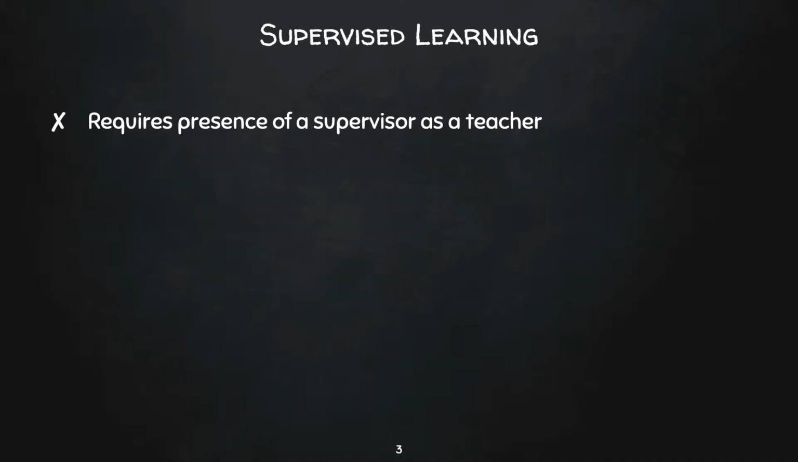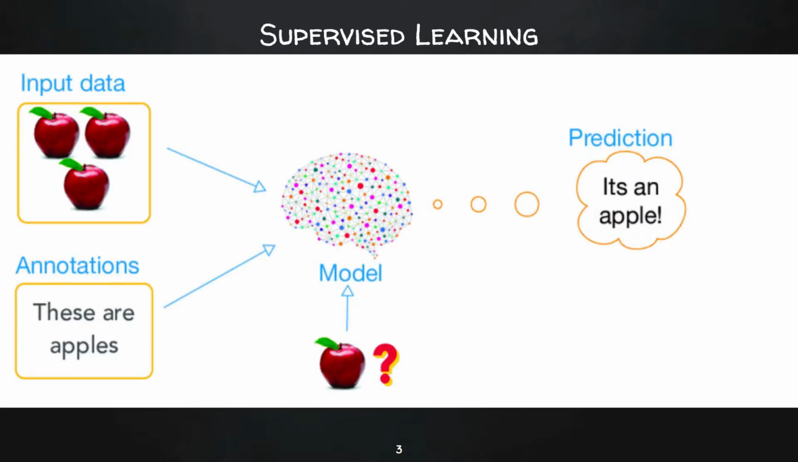Supervised learning requires the presence of a supervisor. As the name suggests, supervised learning is the learning where a teacher teaches the system. This is accomplished by using well-labeled data. That means we show the computer an apple and we tell it that this is an apple. Then if we show it other images of an apple, the computer will be able to recognize that this is an apple.